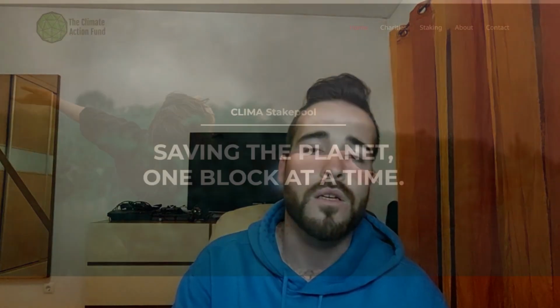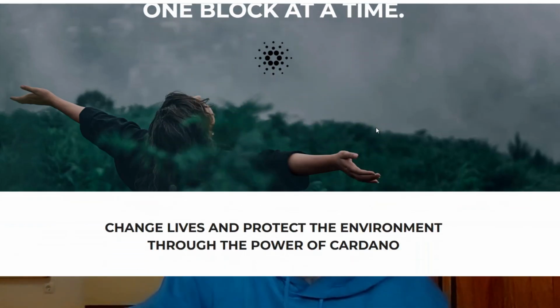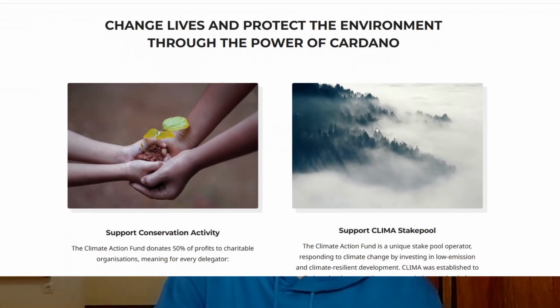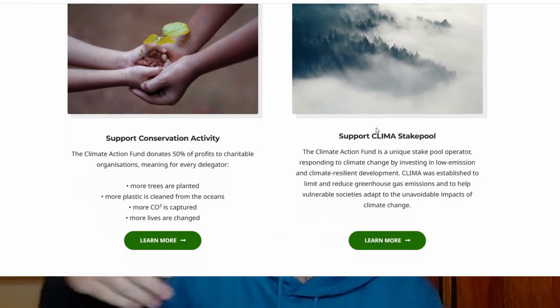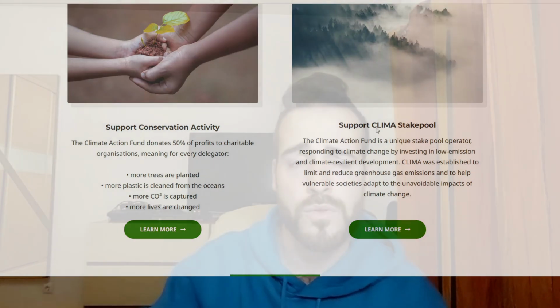As we start this video, I think it is important to mention that rewards are just one of the reasons you can have to choose a stake pool. In fact, there are other very relevant reasons. For example, some stake pools donate earnings to charities, so you can choose a stake pool because of that. Or you can delegate to support a person who's doing a lot for Cardano, or even a project that is making very important contributions, and this is an important way to thank them as well, besides the earnings you get by staking, of course.